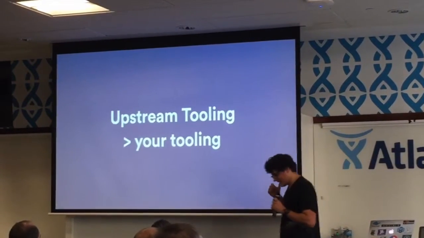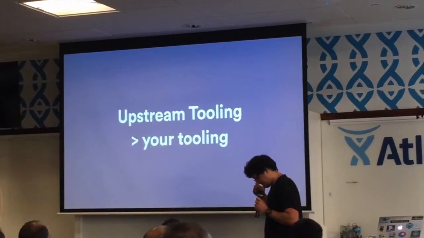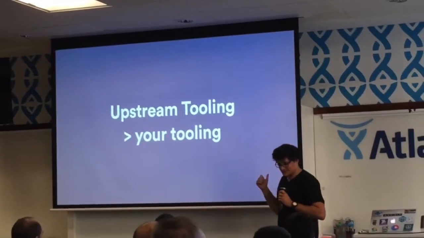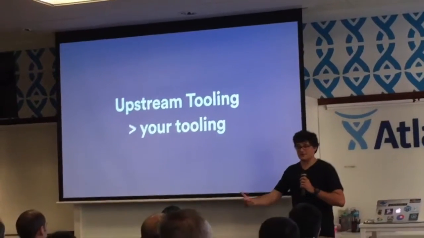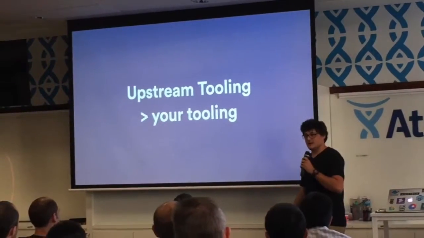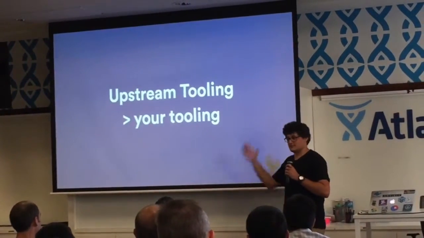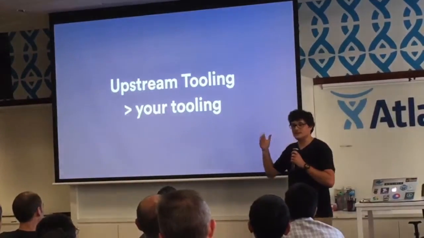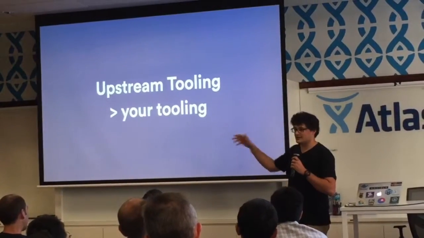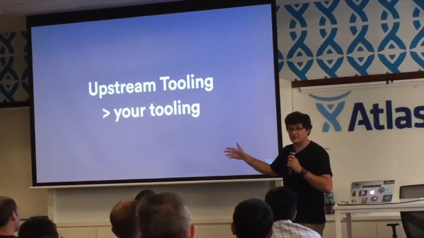Upstream tooling: it's better than your tooling. When we first started Micros, we inherited a lot of things from Prometheus, which was great. It let us get set up, and let us not have to worry about VPCs and network ACLs and getting connected to the rest of the greater Atlassian network.